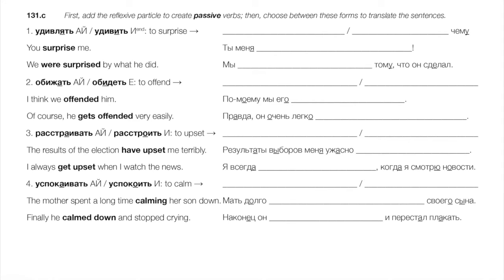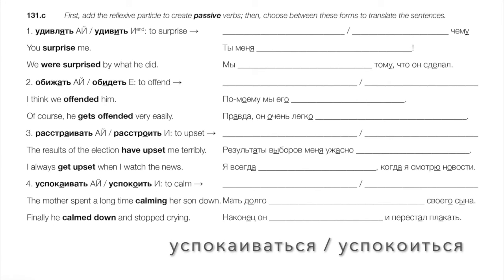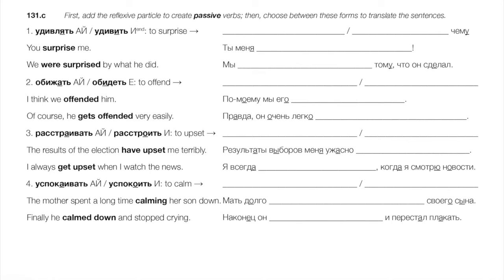Успокаивать, успокоить, to calm someone, right? To calm them down. Versus успокаиваться, успокоиться, which means to be calmed, right? To calm down. There's an example. There are so many of these in English, right? You could say, I calmed him down. And you can also say, he's calming down, right? Or I'm calming down, right?